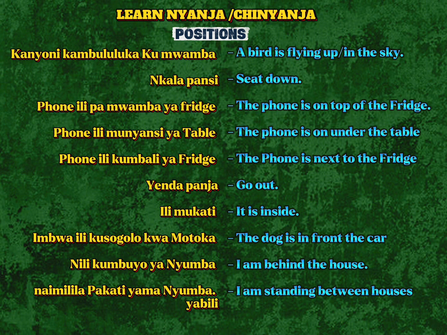Examples: Kanyoni kambululuka kumwamba. A bird is flying up or in the sky. Nkalapansi, sit down. Foni ili pamwamba ya friji. The phone is on top of the fridge. Foni ili munyansi ya table. The phone is on top of the table. The phone is under the table.